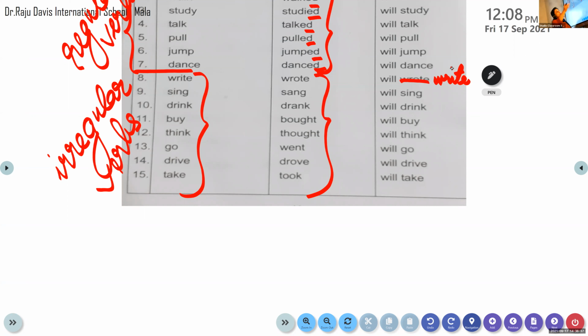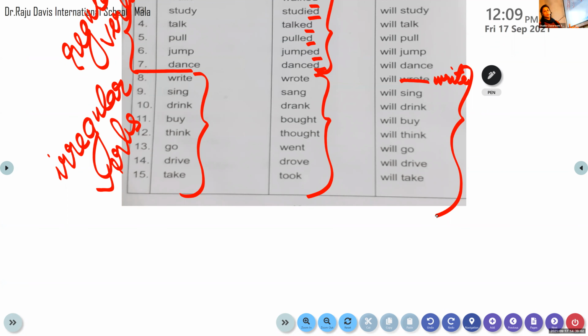So all the rest of the words here: will sing, will drink, will buy, will think, will go, will drive, and will take. These are the will form. The future tense form is the same as you write it. There is no other difference. But the past tense form completely changes. So those verbs are called irregular verbs.